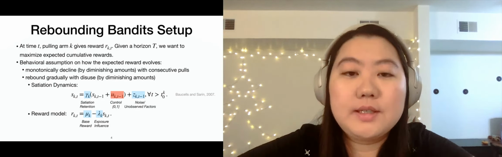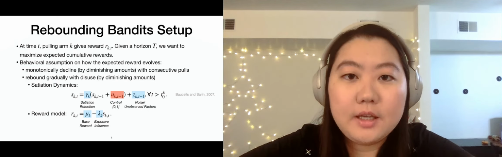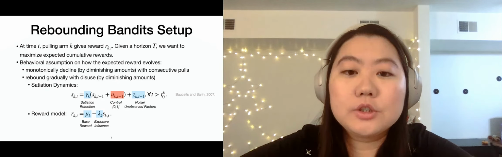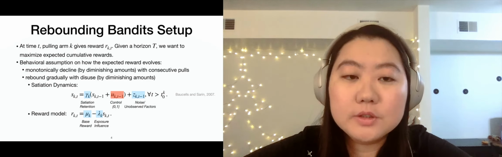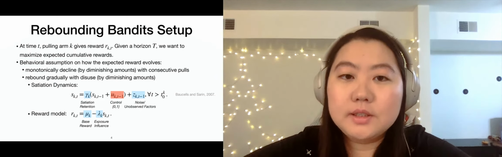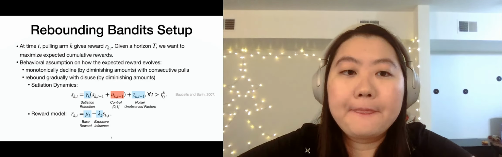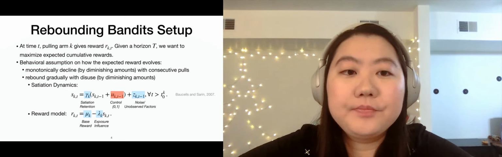Learning from behavioral science literature, we know that the characterization of satiation we want to capture here is that the expected reward should monotonically decline by diminishing amounts with consecutive pulls and rebound gradually by diminishing amounts when the arm is not pulled. To do so, we use a linear dynamical system to model satiation.